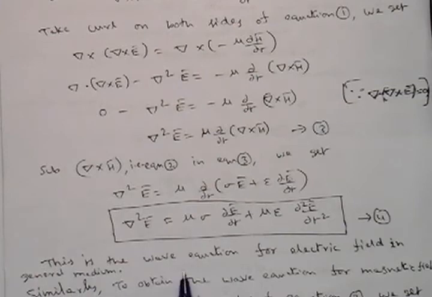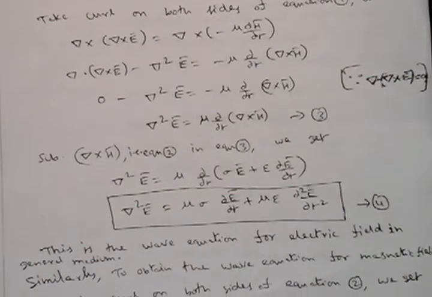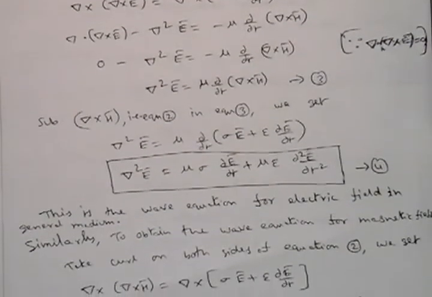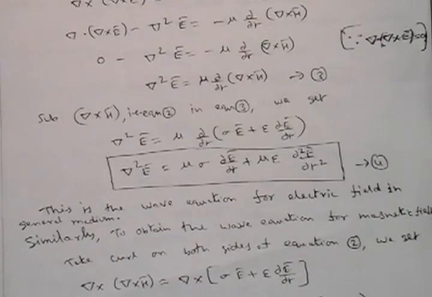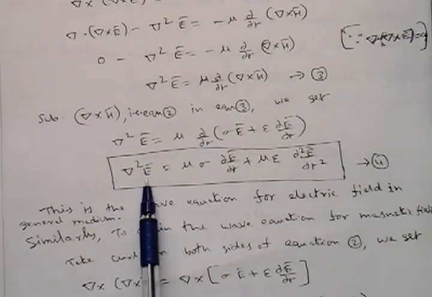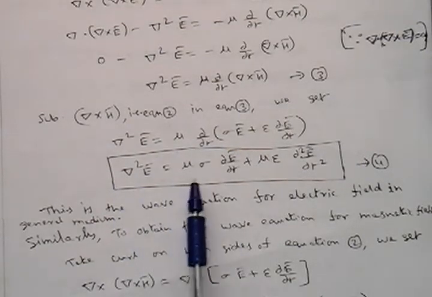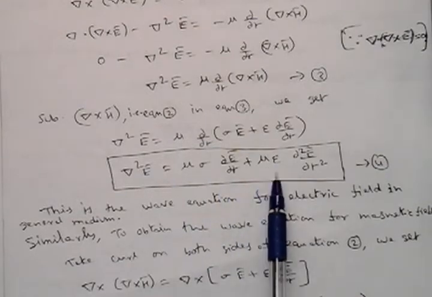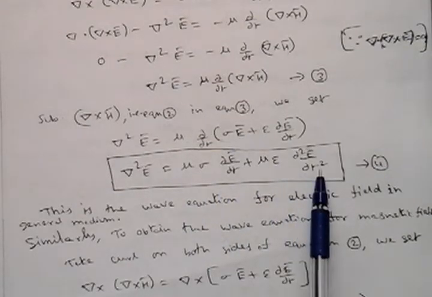In the same way, we will obtain the wave equation related to the magnetic field. Follow the same procedure and finally you can get the wave equation for the magnetic field. Now let's see once again. The wave equation related to the electric field is del square E bar equal to mu sigma dou E bar by dou T plus mu epsilon dou square E by dou T square.